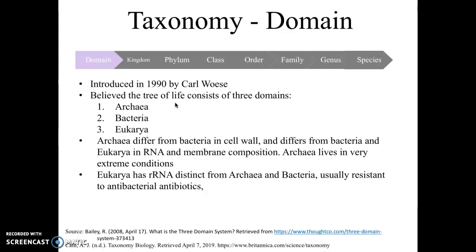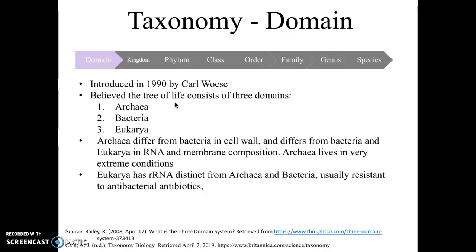Domain is the most general, and it wasn't founded by Carl Linnaeus. It was actually founded a lot later, in 1990, by a man by the name of Carl Woese. It is believed that the tree of life consists of 3 domains: archaea, bacteria, and eukarya.